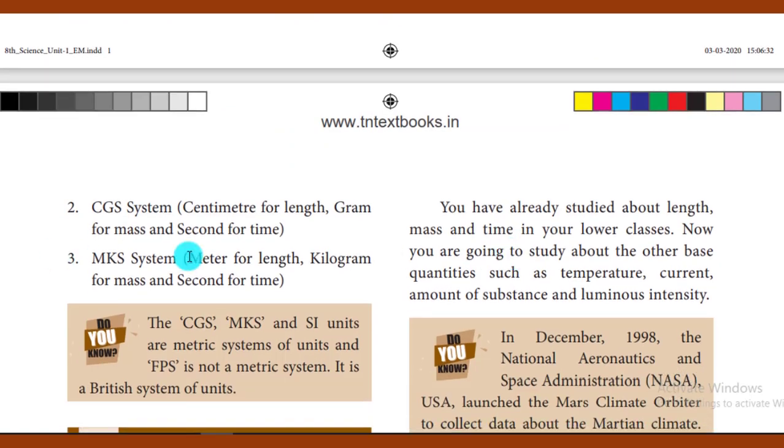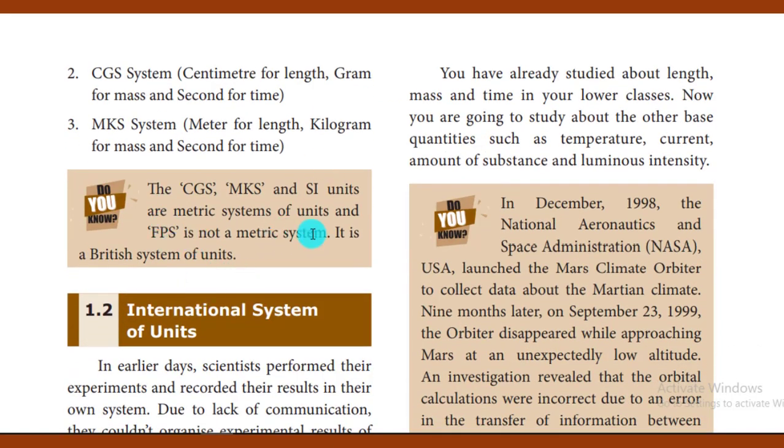Also the CGS system: centimeter for length, gram for mass, and second for time. MKS system: meter for length, kilogram for mass, and second for time. This we already know about the FPS, CGS and MKS systems.